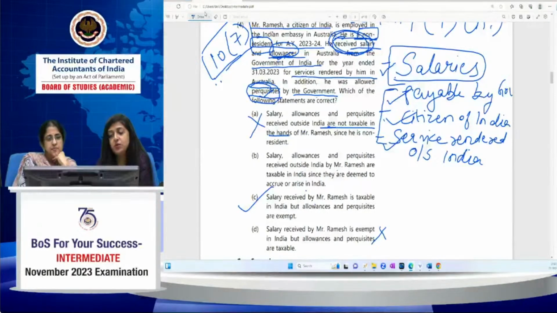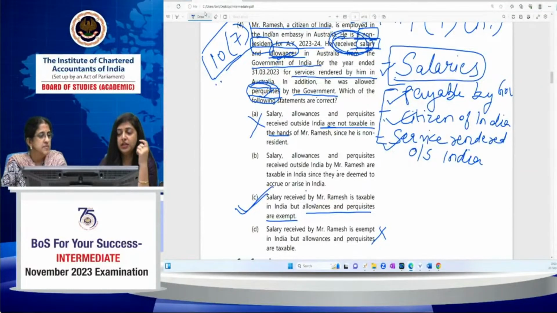So there is no exemption regarding the basic salary. Salary itself is taxable in India and allowances and perquisites are exempt. I hope this is clear to all and there is no doubt regarding that.